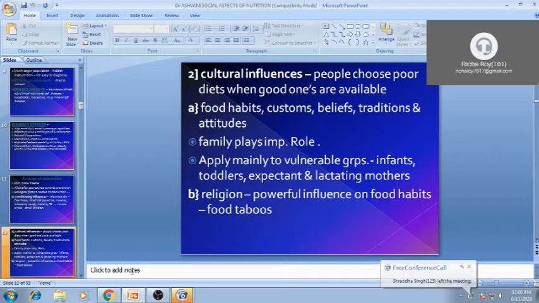Then cultural influence is also there in India. So many cultural things are there. Different regions have different cultures. So obviously it will affect directly or indirectly the health status of the individual. Food habit indirectly affects the cultural status of the individual, so it plays a very important role in food habit.